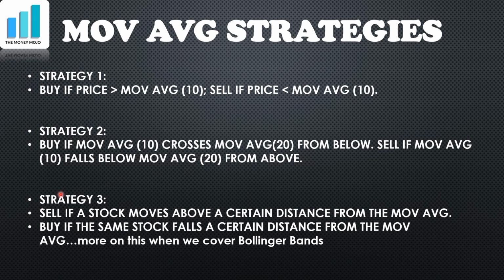There's also another strategy that traders typically use, which is to sell if a stock moves above a certain distance from a moving average and buy if it falls below a certain distance. What people have noticed is that the price goes above and below a moving average with some kind of regularity. A price can't actually move much beyond a moving average. There seems to be some kind of gravitational pull that pulls the price down to the moving average once it goes much above it. Similarly, there is an attraction that pulls the price up towards the moving average once it falls much below it.